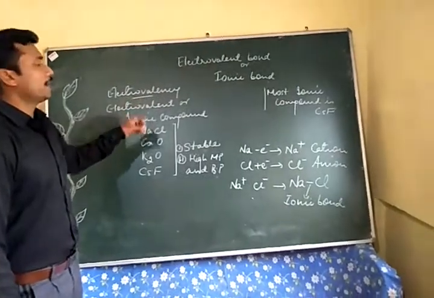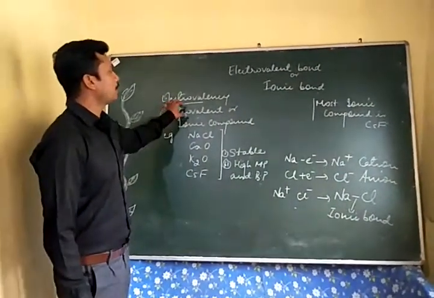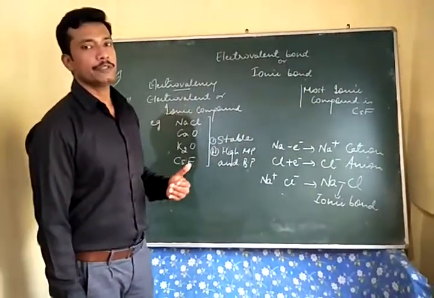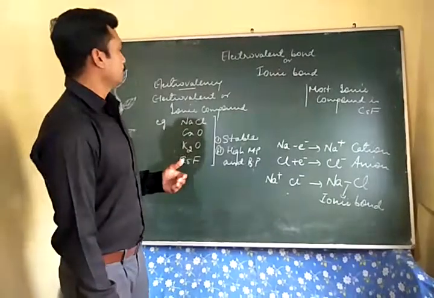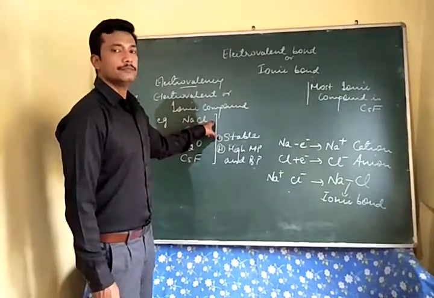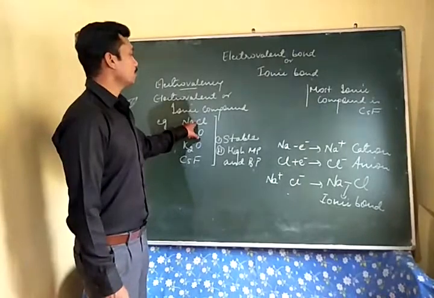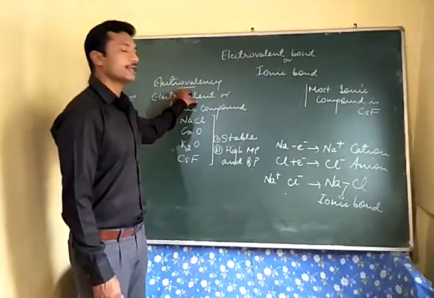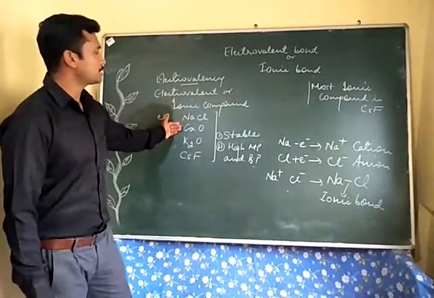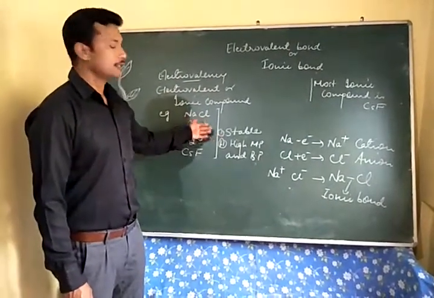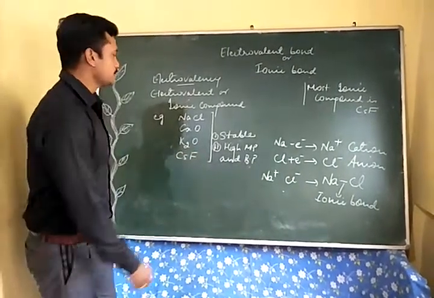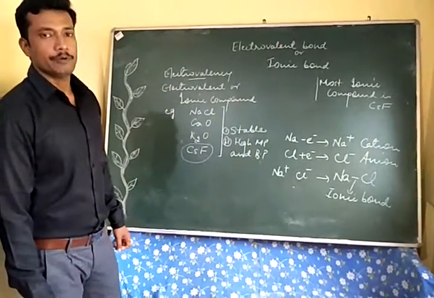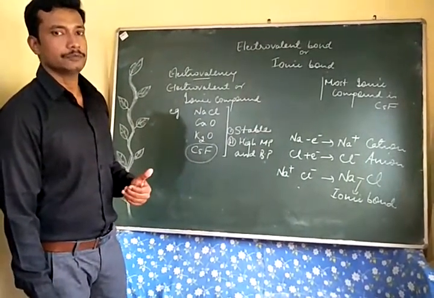Next is electrovalent or ionic compounds. These are the compounds which contain ionic bond between the two atoms. We have an example like sodium chloride. There is a bond called ionic bond between sodium and chlorine, so it is an ionic compound, which is also called electrovalent compound. Some more examples: calcium oxide, potassium oxide, cesium fluoride. And cesium fluoride is the most ionic compound, means it is the strongest ionic compound.